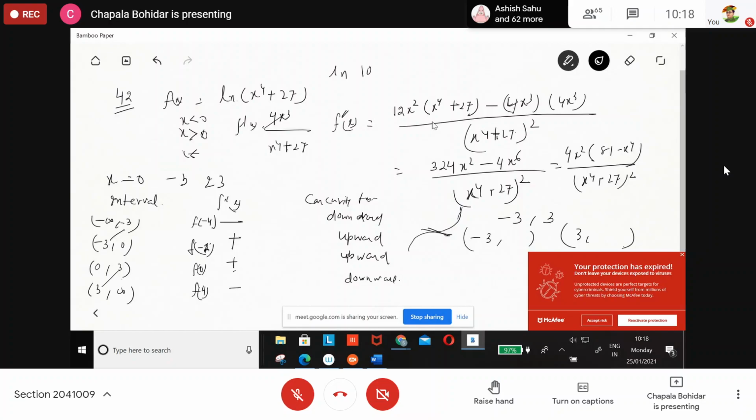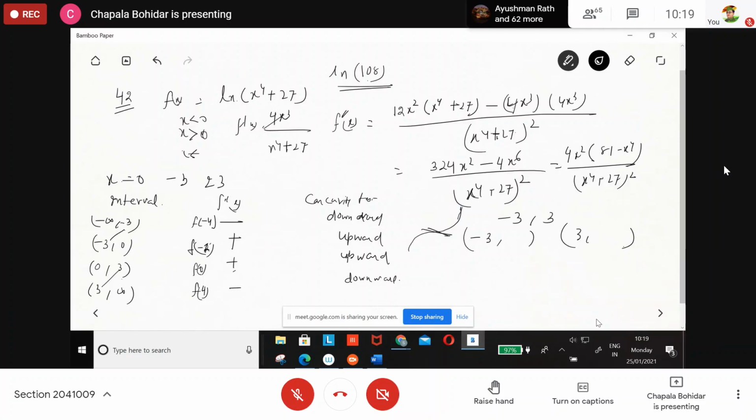Ln of 108 is 4.68. Write down here 4.68. Here it is also 4.68. So that is over.